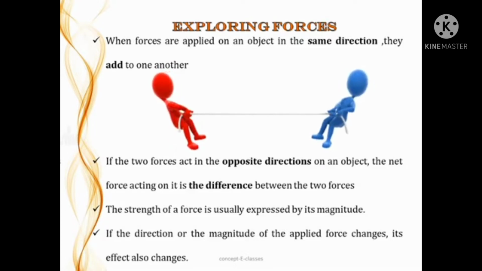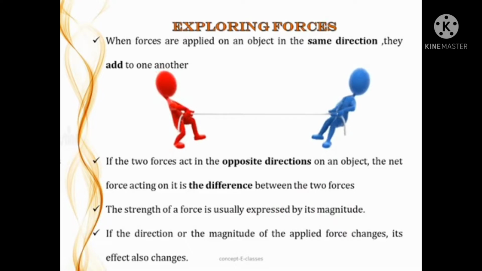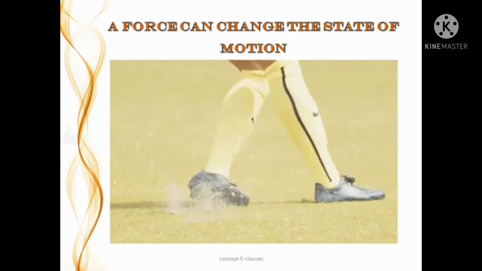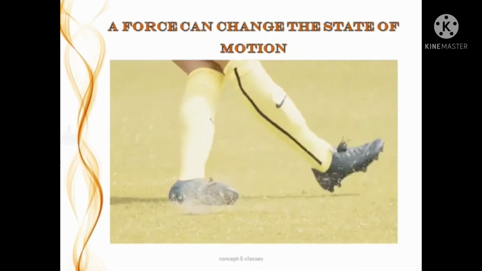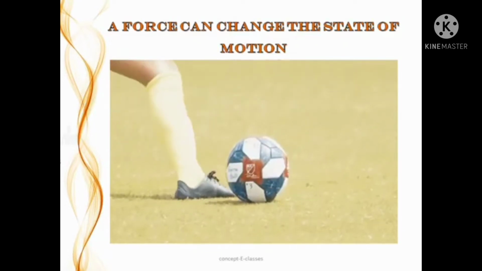So if two forces act in opposite directions on an object, the net force becomes what? The difference between the two forces. The strength of the force is usually expressed by its magnitude. A force can change the state of motion.